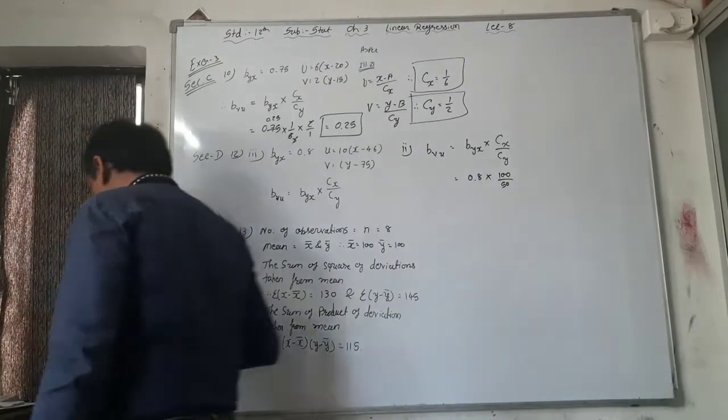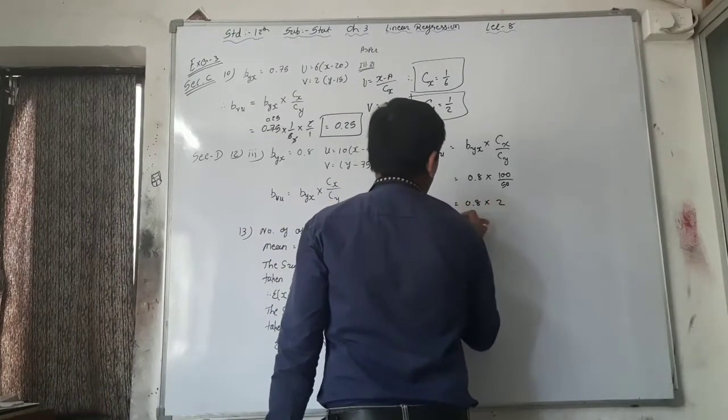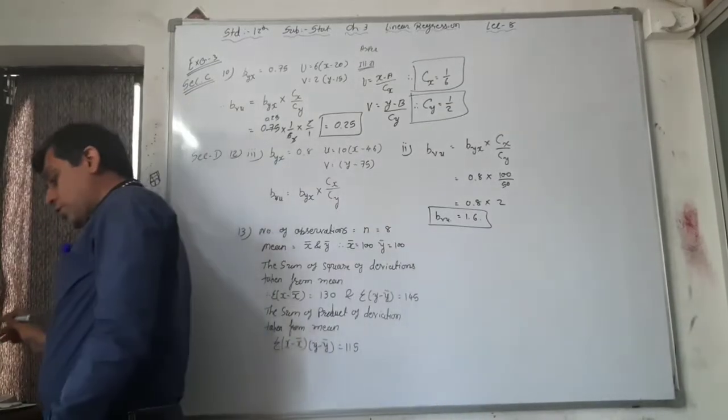So 0.8 into 2 is 1.6. BVU is equal to 1.6 in the second question.